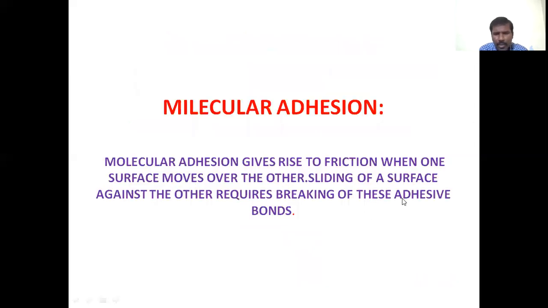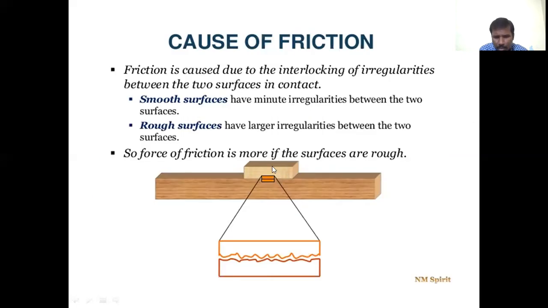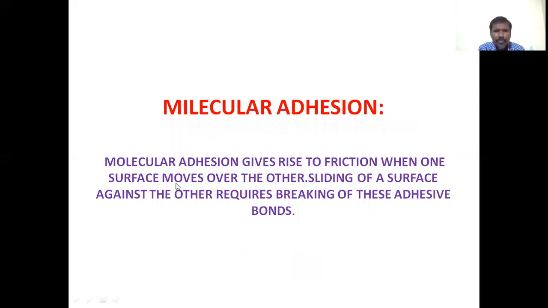Sliding of a surface against the other requires breaking of these adhesive bonds. So when this block slides over the other one, we have to break these bonds, that is, we have to use some external force on the blocks. That is molecular adhesion: it gives rise to friction when one surface moves over the other. When these adhesive bonds are broken, only then does the body slide over the surface of the other one.